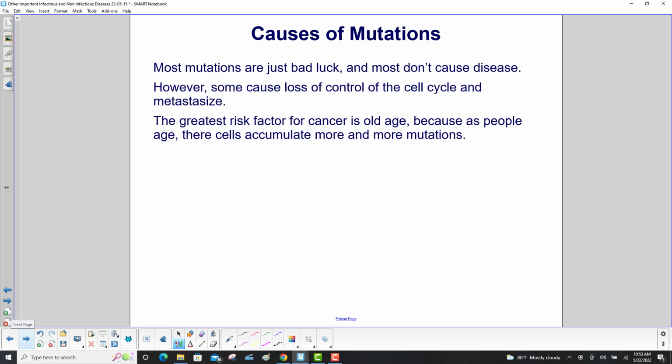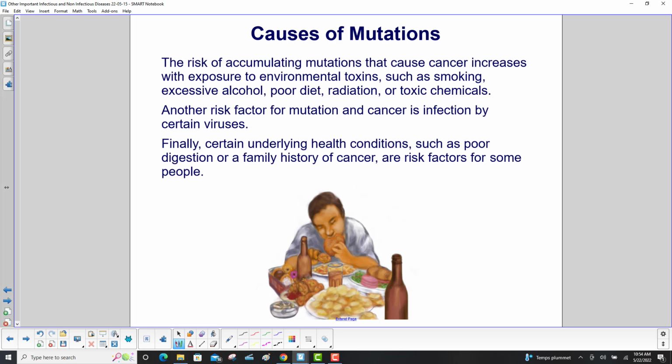Most mutations are just bad luck, and most do not cause disease. However, some cause loss of control of the cell cycle and metastasize. The greatest risk factor for cancer is old age, because as people age, these cells accumulate more and more mutations. The risk of accumulating mutations that cause cancer increases with exposure to environmental toxins such as smoking, excessive alcohol, poor diet, radiation, or toxic chemicals.